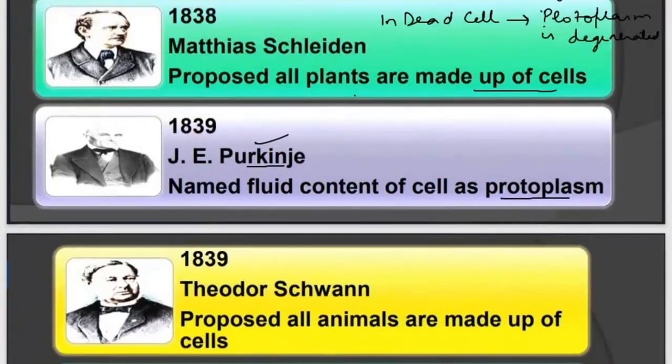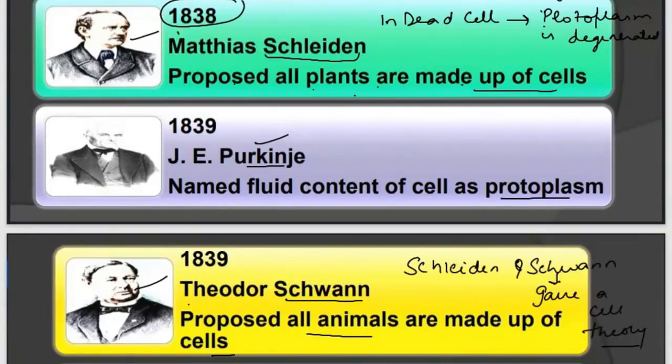Then Schleiden proposed that plants are made up of cells. Along with Schleiden, there was another scientist, Schwann, who said that all animals are made up of cells. Schleiden and Schwann together gave the cell theory. And what is cell theory? That all plants are made up of cells and all animals are made up of cells.